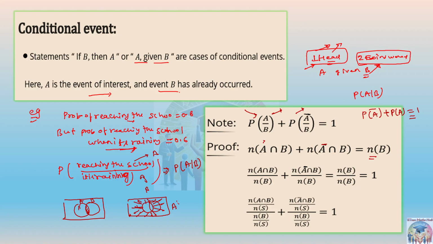This is A complement. But you have to take the A complement intersection B. So what will be the common region? The common region will be like this. So when you write A complement intersection B, that will be nothing but this region only. This is B. Okay. So it is now representing nothing but A complement intersection B.